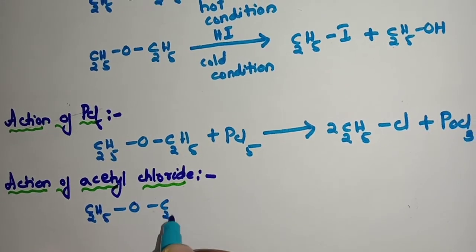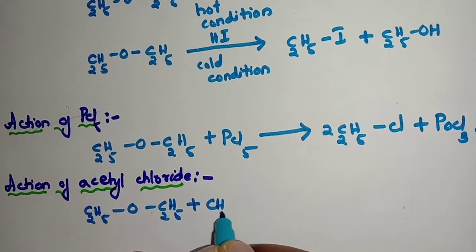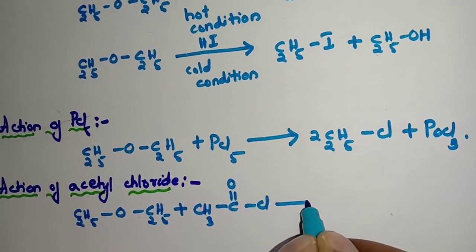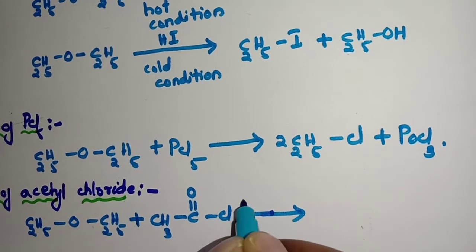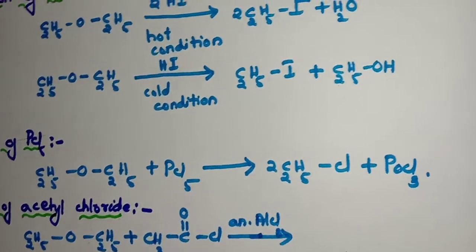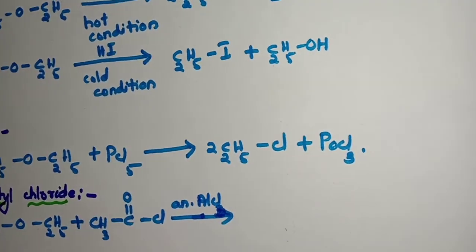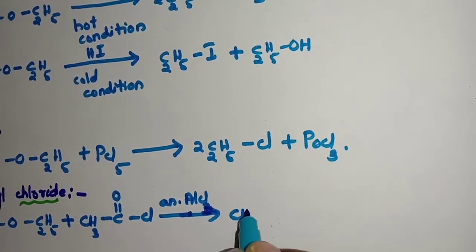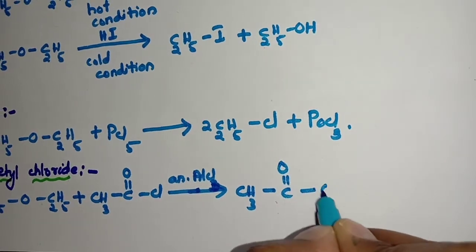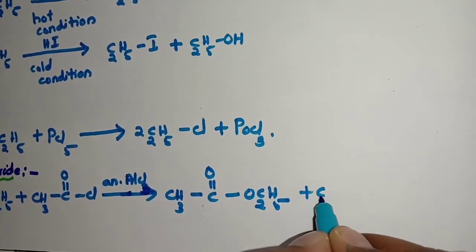C2H5OC2H5 plus acetyl chloride, CH3C=OCl, in the presence of anhydrous AlCl3, we get CH3C=OOC2H5 plus C2H5Cl.